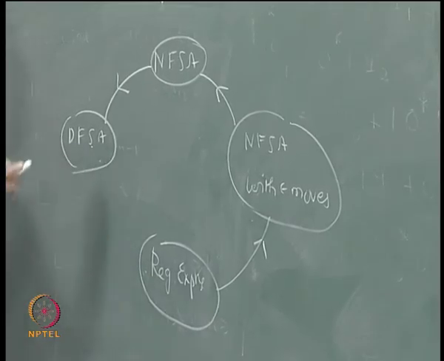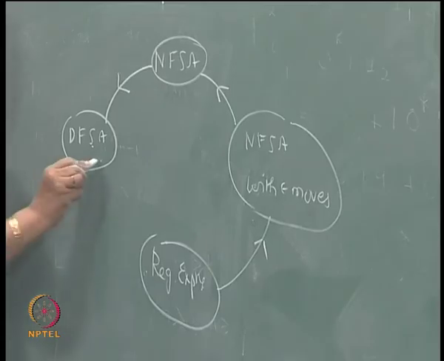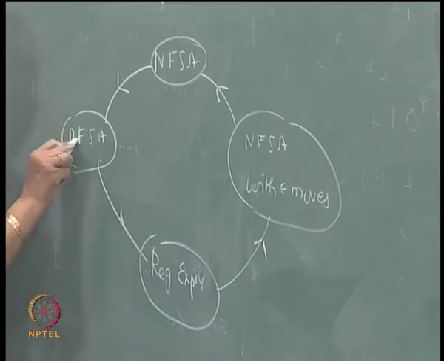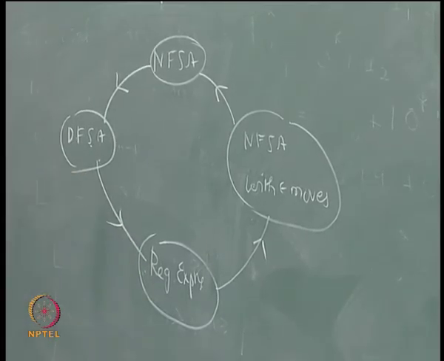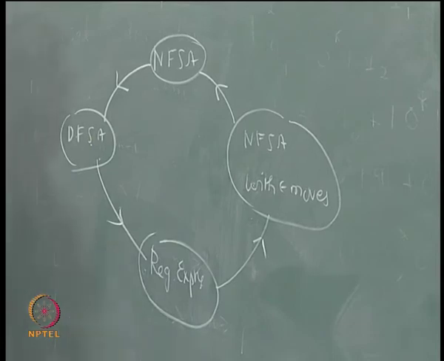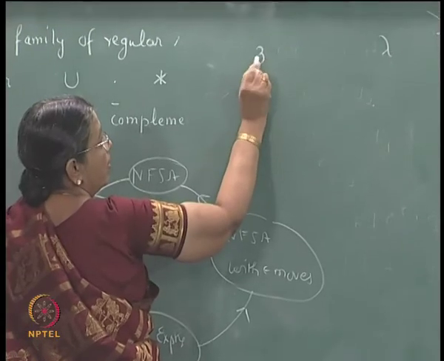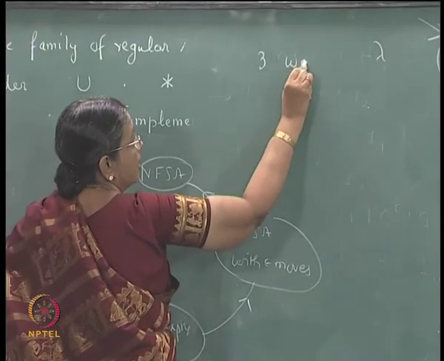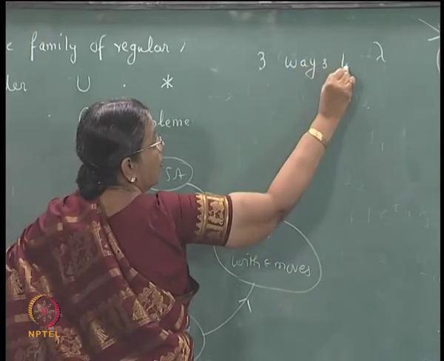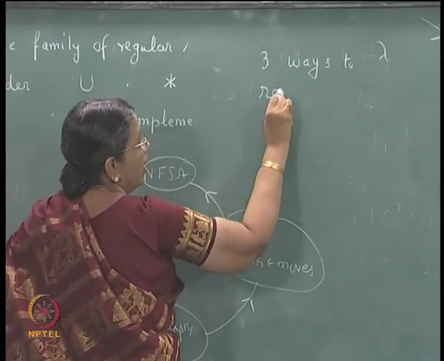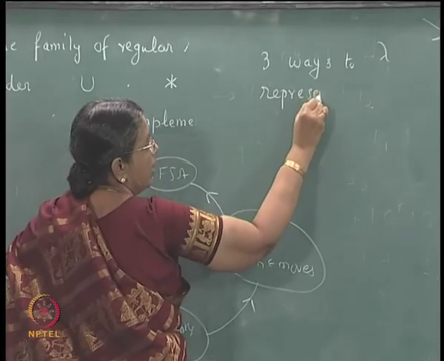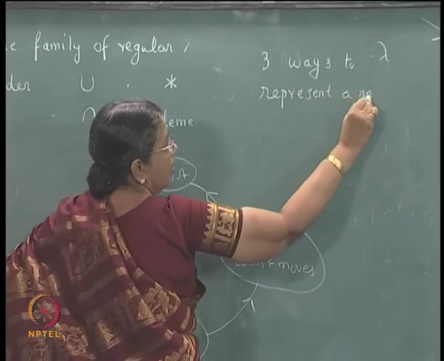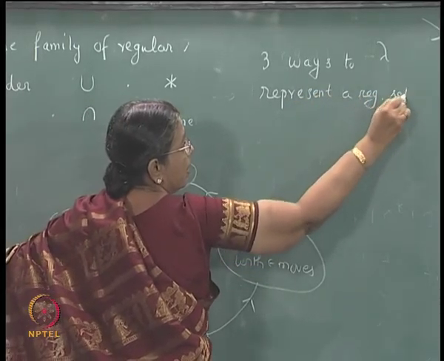And today what we have considered is, given a DFSA, how to find the regular expression. So, regular sets can be represented in 3 ways.